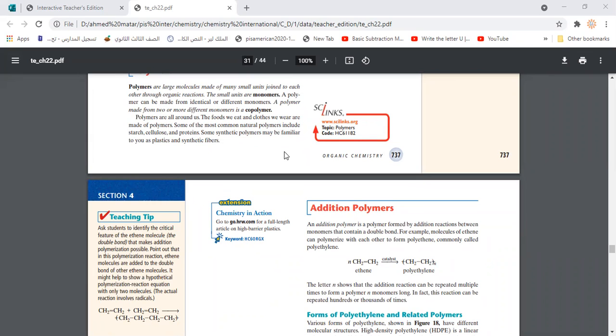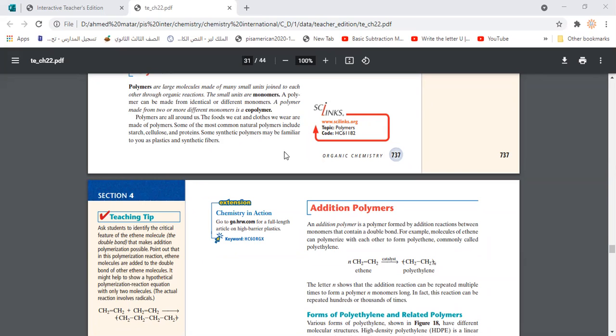The plastic cup or plastic dish that you use for your meal or breakfast is also made by a polymerization reaction, so it is a polymer. The starch which you eat in your meals, the protein, and so on, are also polymers. So polymers are a large, huge number of compounds that are found in our daily life.